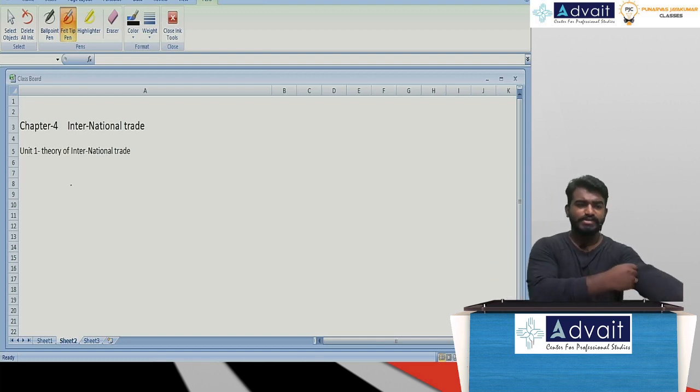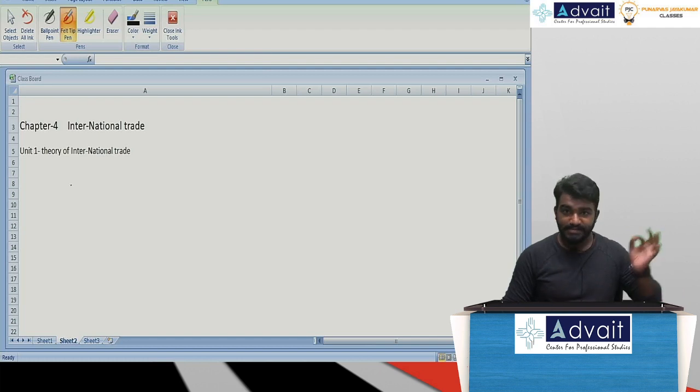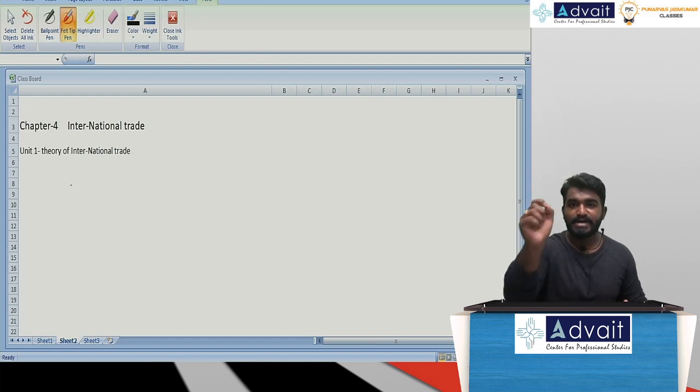During those times, whenever we did international trade, we used to earn precious metals, gold or silver. We used to call these precious metals specie. We needed to earn specie whenever we were doing more exports. That was the main intention of the mercantile view. So, the very first theory of international trade is the mercantile view.